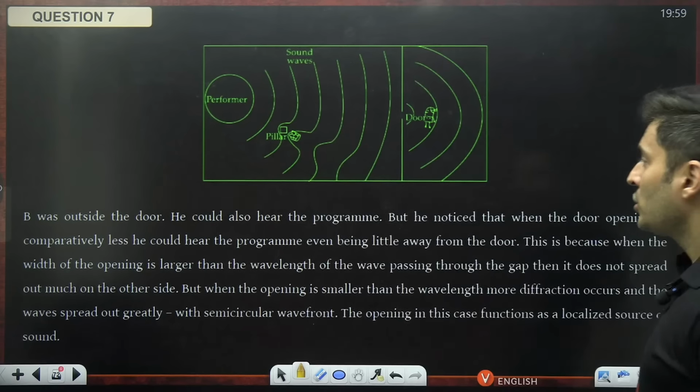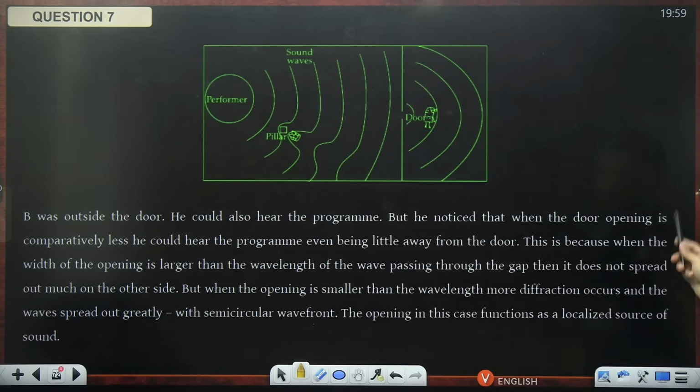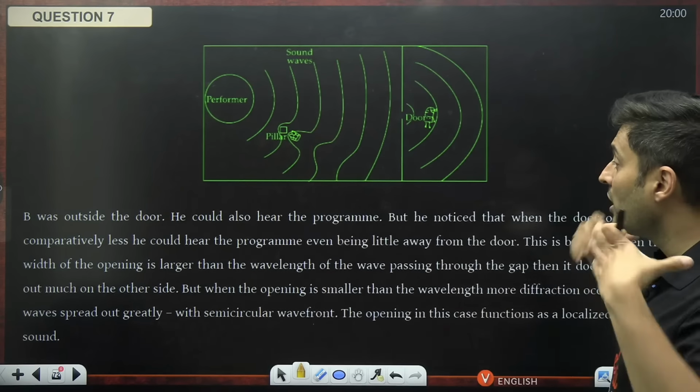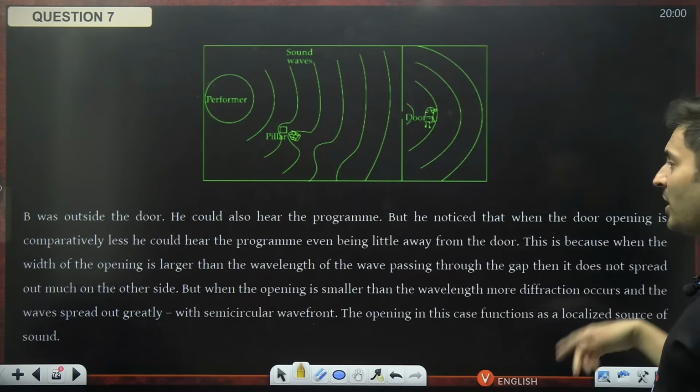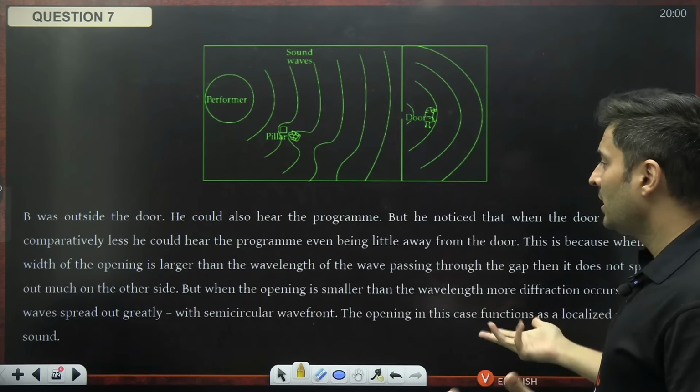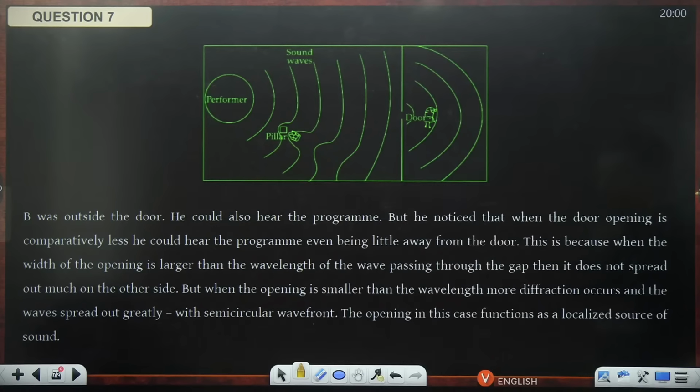Okay. So he could also hear the program, but he noticed that when the door opening is less, he could hear the program even being a little away from the door. This is because when the width of the opening is larger, the wavelength of the wave passing through the gap does not spread out much on the other side. But when the opening is smaller, then the wave is more diffracted and spreads greatly with a semicircular wavefront.